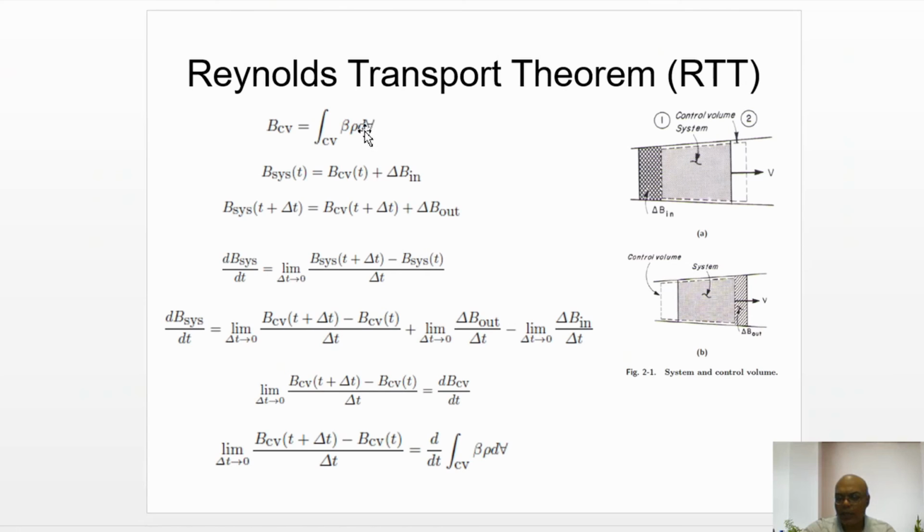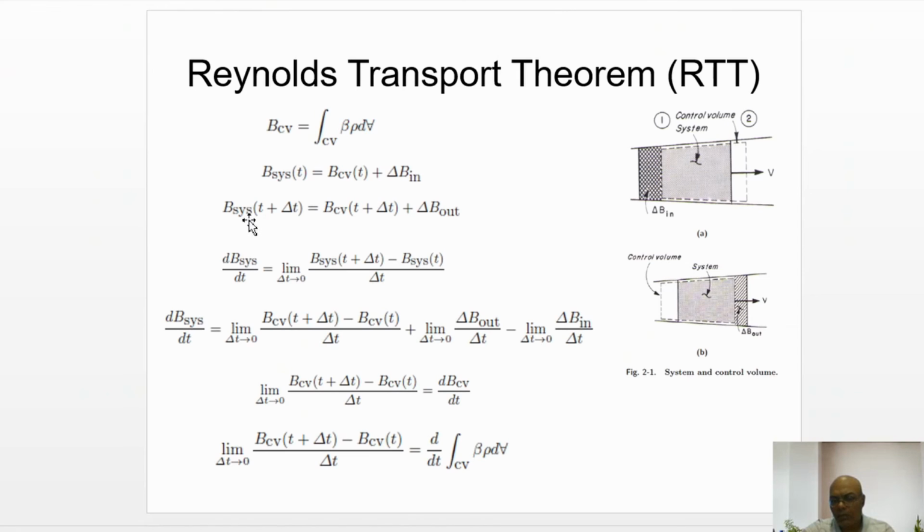When you multiply mass by this intensive property, it becomes the extensive property. So the property of the system at time t is equal to that of the system within the control volume plus that of the system yet to inflow into the control volume, that is delta B in. So B system at t is equal to BCV at t plus delta B in.